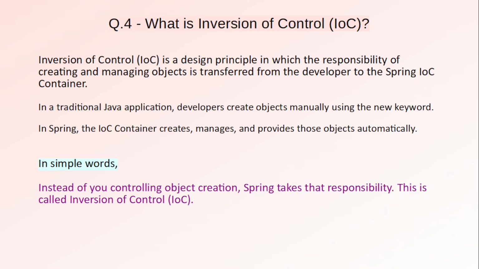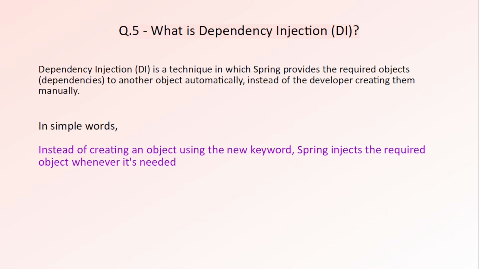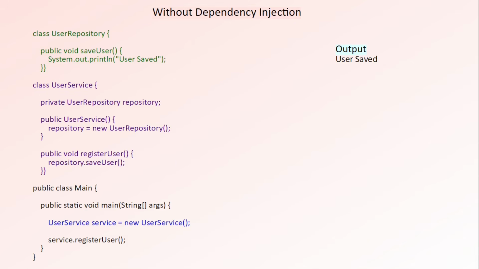Now let's move forward to question 5. What is dependency injection? Let's take a simple example. Our user service needs a user repository to save user data.